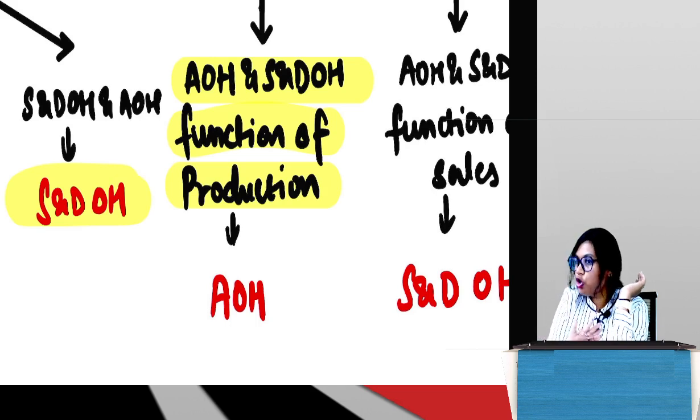So if you just go by the previous logic and put AOH, this you will get right, but going forward other things you will get wrong. So you have to correctly analyze it. Here they are saying function of production. Can S&DOH ever be a function of production? S&DOH is always a function of sales. It is only for the sales units, correct? So this cannot be S&DOH, this has to be AOH only. So I have taken it as AOH.